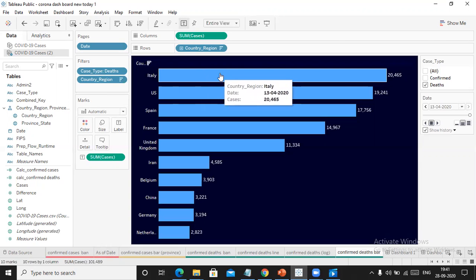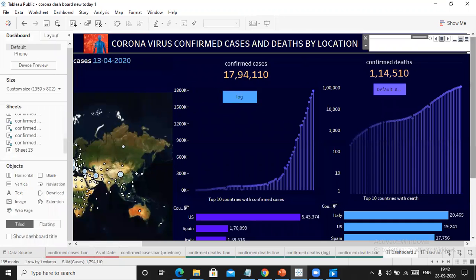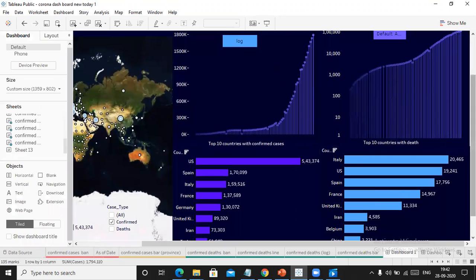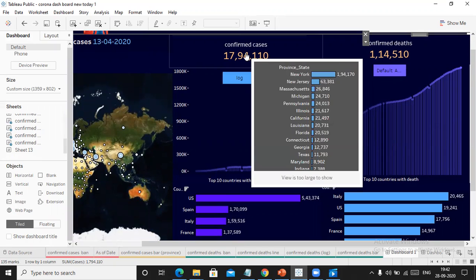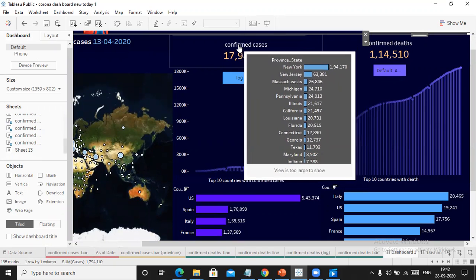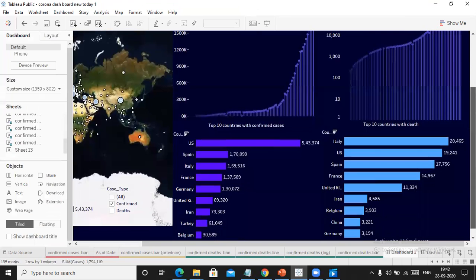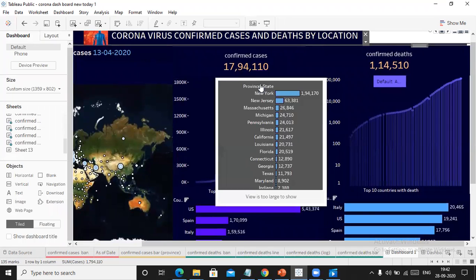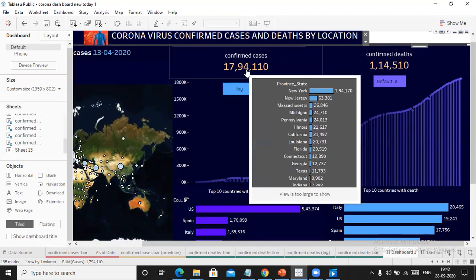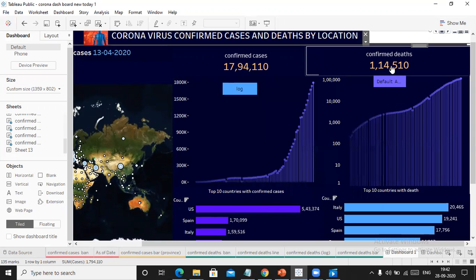Until 13th 4 2020, there were almost 20,465 deaths only in Italy, followed by USA and Spain. So this is my final dashboard. Here I have used only four sheets, four bars, sorry, because we can use as many stats as we want, but I just want the information to be very clear. So I have only used confirmed cases, confirmed deaths, and the countries affected by it. Until 13/4/2020, as I already said, there are 17 lakh 94,110 confirmed cases and 1,14,510 confirmed deaths.